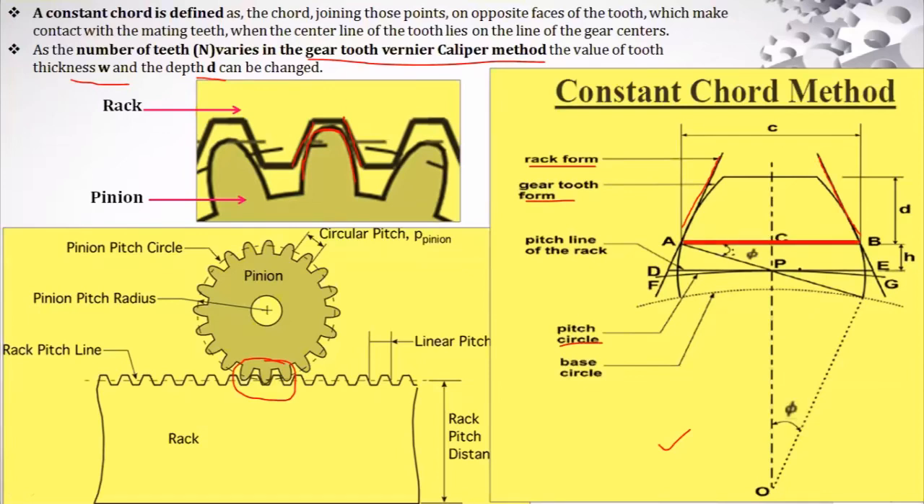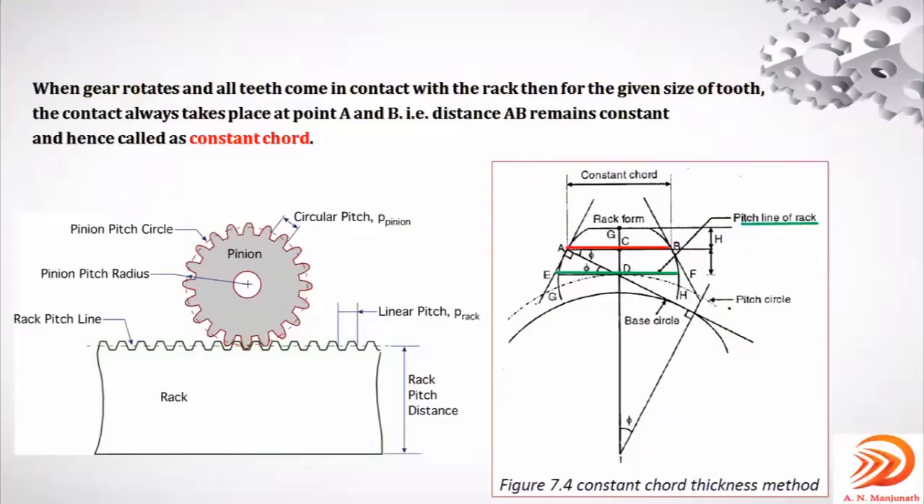See what you are observing here now, the red color line, A to B, this is the constant chord. The same image I have taken here. This red color line represents the constant chord. See, when the gear rotates, and all teeth come in contact with the rack, then for the given size of the tooth, the contact always takes place at point A and B.